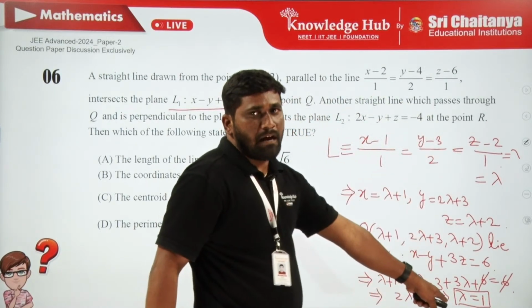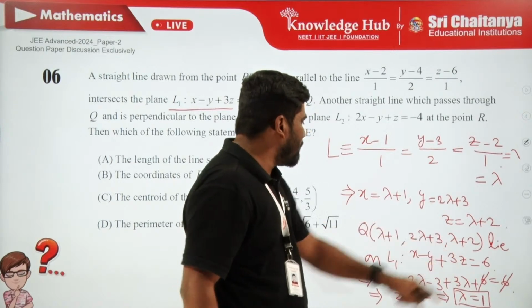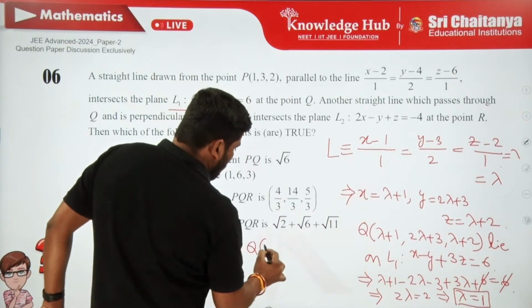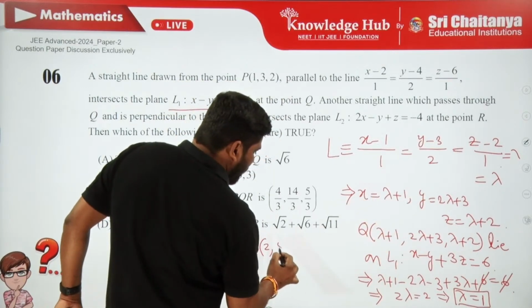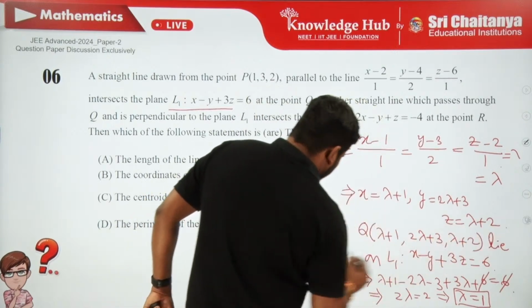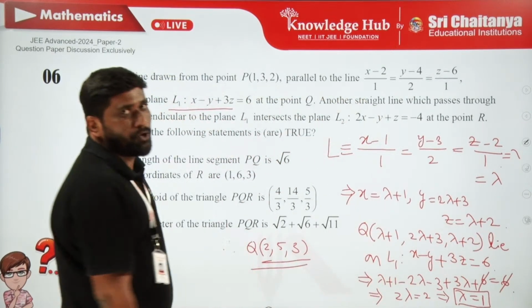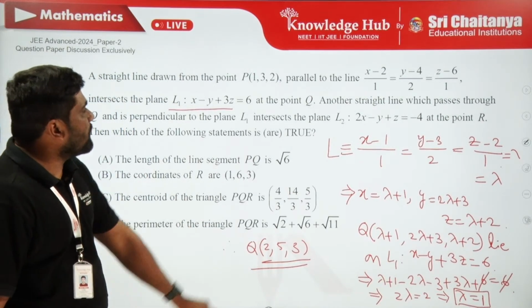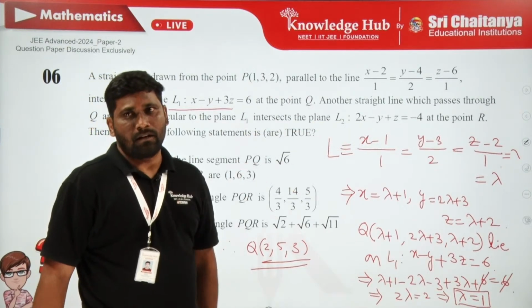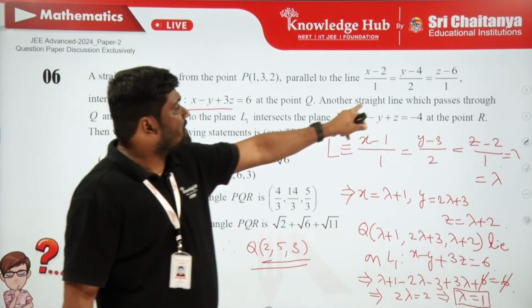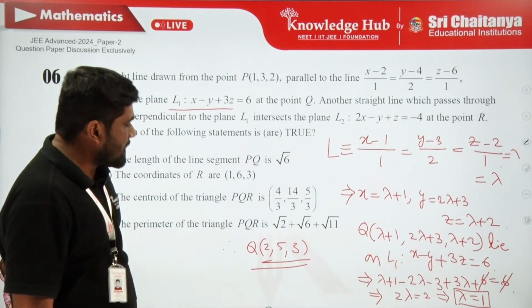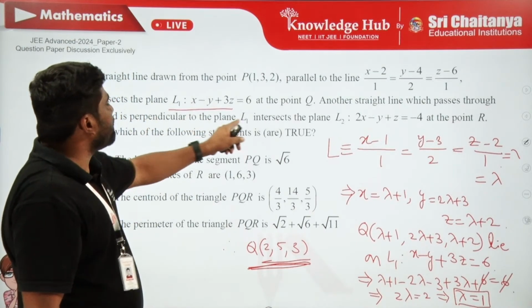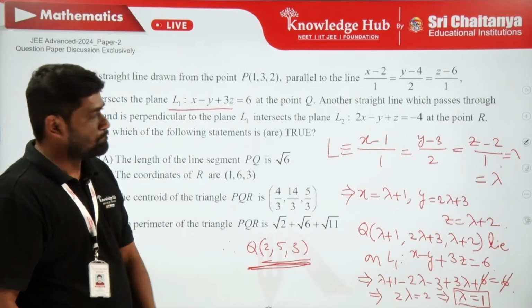So for this value of lambda equal to 1, we get the point Q. Therefore, the point Q is 2, 5, 3. Yes, I got the point Q only. Now, similarly, I have to find the point R. How to get the point R? There is another straight line which is passing through the point Q and which is perpendicular to the first plane. Okay?